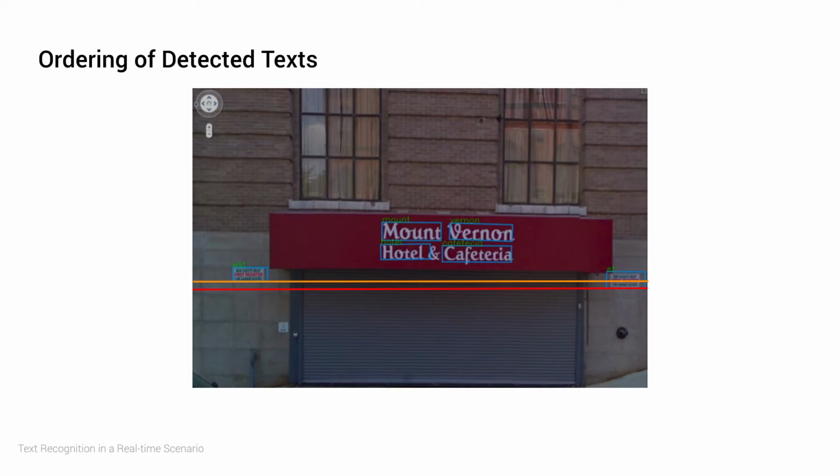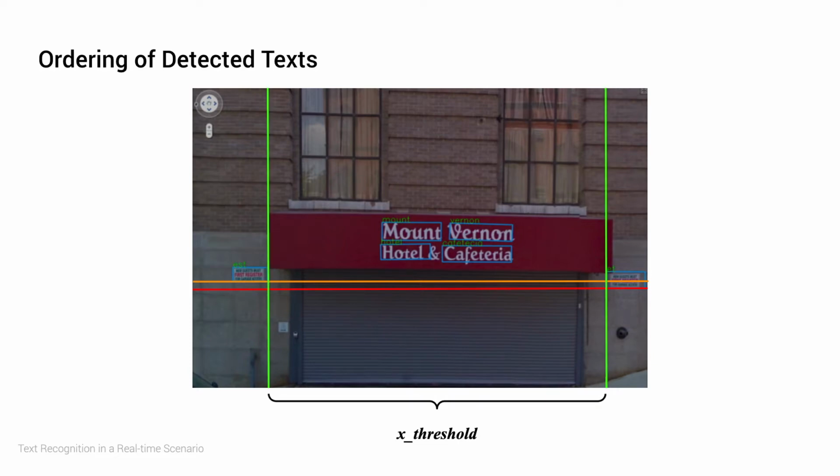This is where we bring in an X threshold to determine if words on the same row are meant to be in the same context, by comparing the X value of the bottom right vertex of the left text bounding box and the bottom left vertex of the right text's bounding box. If their difference is outside of the threshold, two words will then be considered to be of two different contexts and hence will not be grouped into the same row.